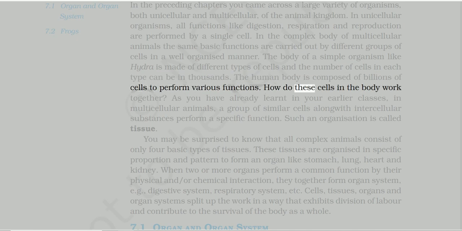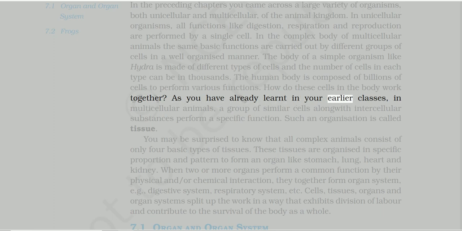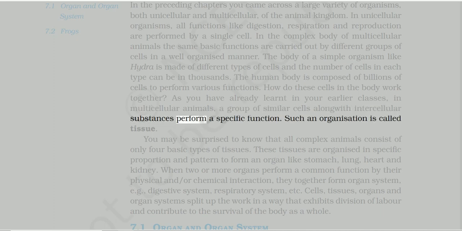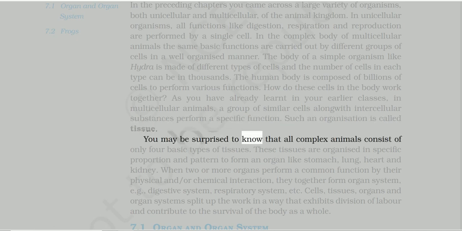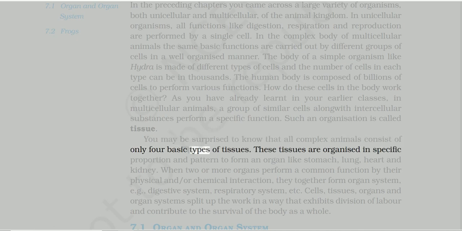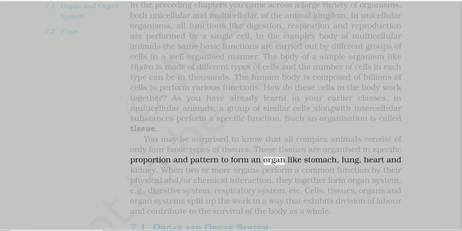How do these cells in the body work together? As you have already learned in your earlier classes, in multicellular animals, a group of similar cells along with intercellular substances perform a specific function. Such an organization is called tissue. You may be surprised to note that all complex animals consist of only 4 basic types of tissues. These tissues are organized in specific proportion and pattern to form an organ like stomach, lung, heart and kidney.